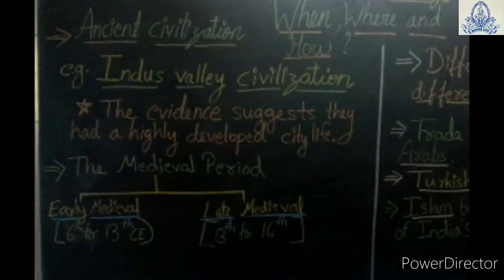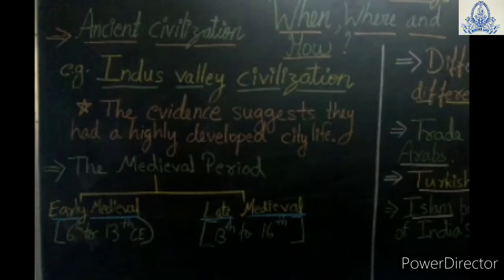For example, if we talk about an ancient civilization, that is the Indus Valley civilization. Why is it called Indus Valley? Because those early humans settled down on the banks of the Indus River for farming, and later on they formed the civilization. It is an ancient civilization located now in Pakistan and the northwest area of India.